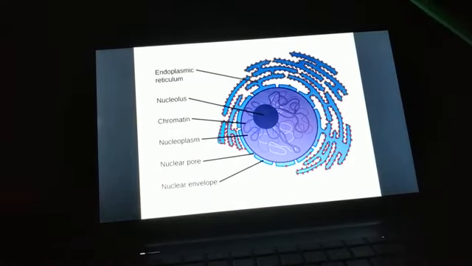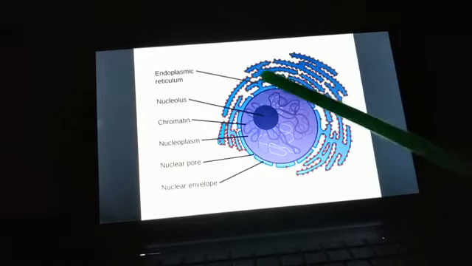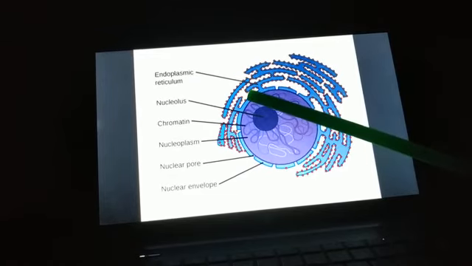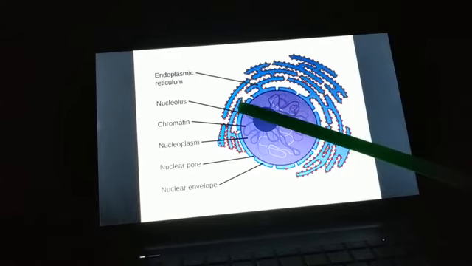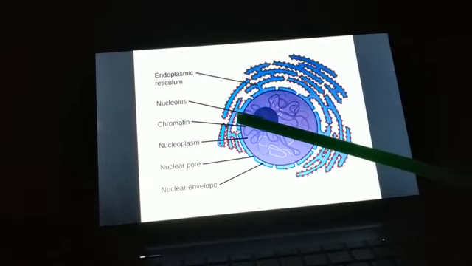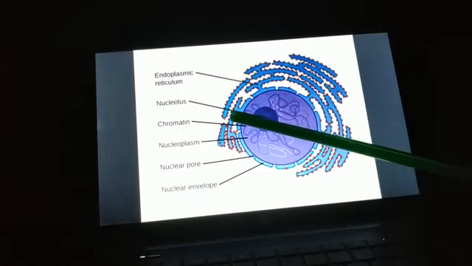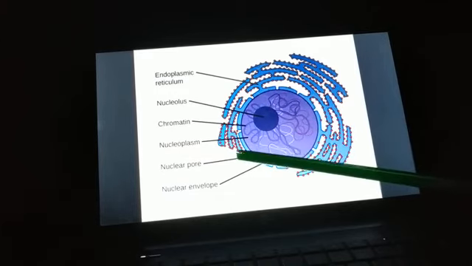Now I will show you another image. This is also a nucleus. To explain different parts, I am taking different images. So this was our outer membrane, the outer layer of the nucleus. The outer membrane remains continuous with the endoplasmic reticulum and the ribosomes. So these are attached to the outer membrane and continuous with the endoplasmic reticulum. This is our outer membrane, and it is continuous with the rough endoplasmic reticulum. So here also.